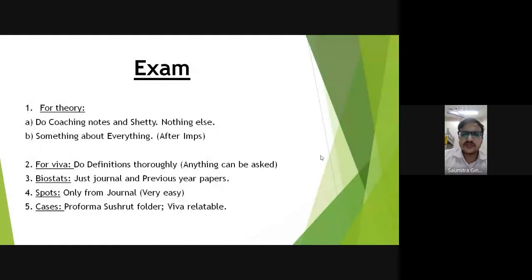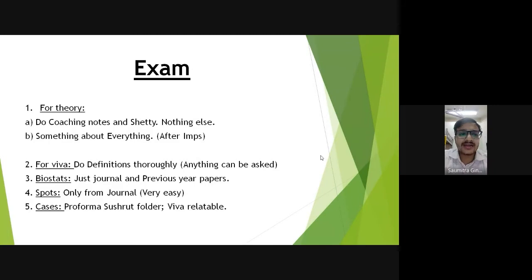So a basic proforma remains the same as in your medicine. You go about the general parameters, and then you go about the chief complaints, HOPI, negative history. After that, there are certain points related to PSM specifically. So one is the Kuppuswamy scale or rural classification, which is to be mentioned in detail in your cases. So you have to read that thoroughly because they do ask that in Viva also.